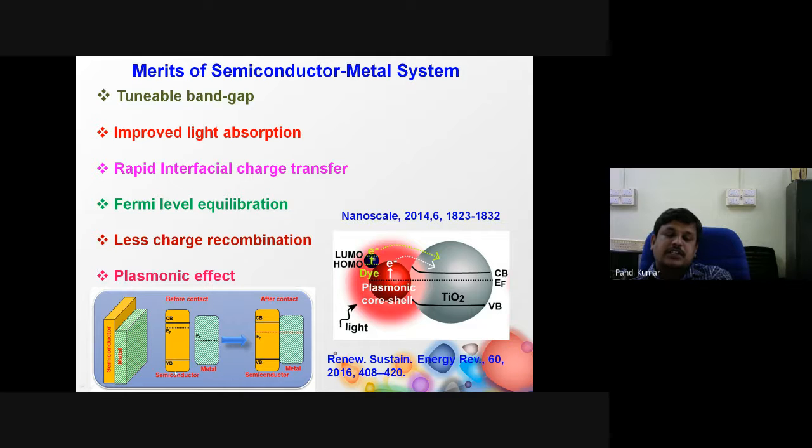Before contact, the Fermi levels of the semiconductor and metal are totally different. Once you make the composite, the Fermi level of the semiconductor comes down and the Fermi level of the metal goes up. Both undergo equilibration. As a result, there is an effective interfacial charge transfer process, which will facilitate the electron transfer process.